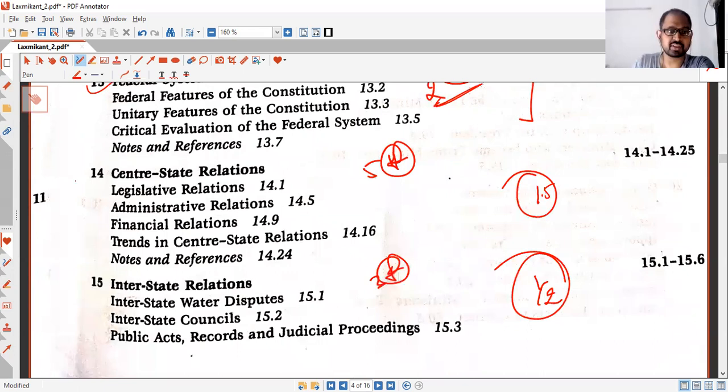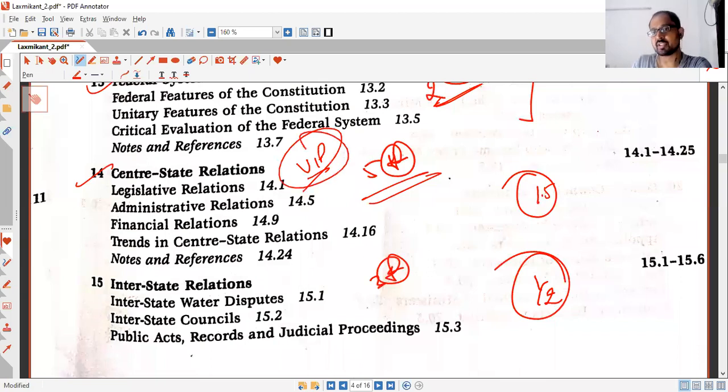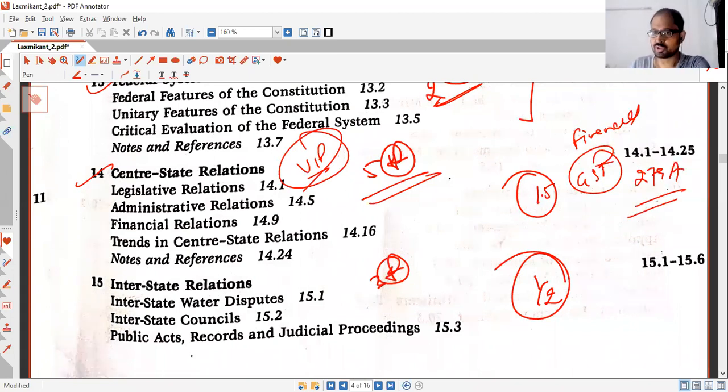And center-state relations. This is one of the most important chapters, a very important part, and specifically the financial relations after GST. So you need to revise Article 279A. If it is not given in your books, by chance if you have an old edition, then you need to add this, and all the legislative, executive, and financial relations between the Centre and the states, you need to remember.